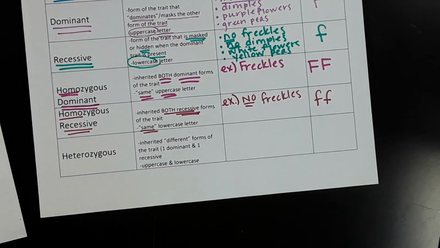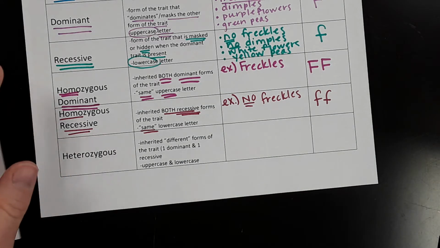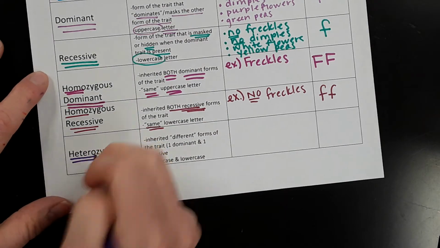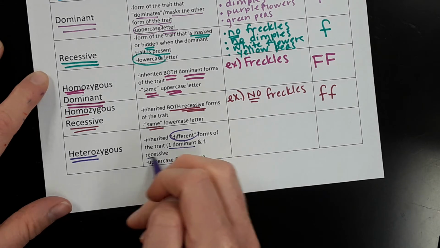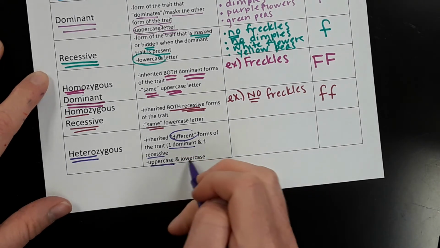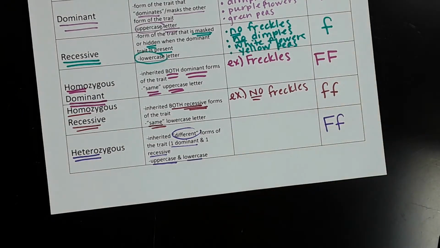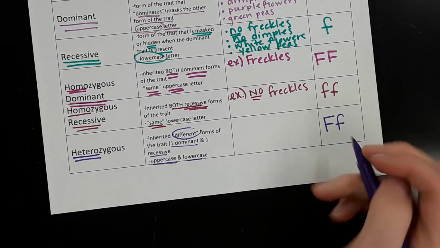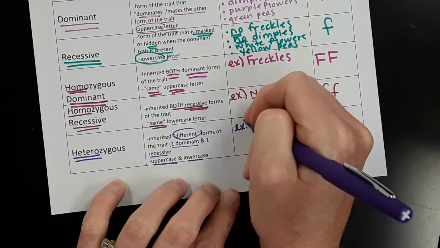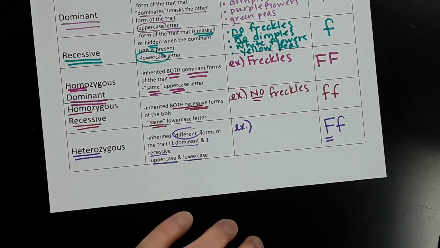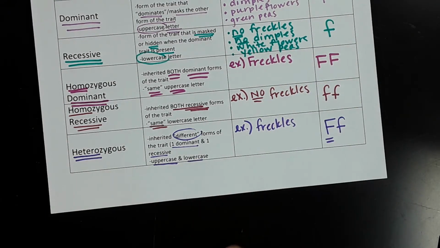The last one on here is you could inherit the combination to be heterozygous. Hetero means different, so I inherited two different forms of the trait. I inherited one of the dominant and one of the recessive. You inherited the dominant trait from one parent and the lowercase, the recessive, from the other. We always put the uppercase letter first. It's kind of like capitalizing the first letter of your name. In this case, because the dominant trait is present, you would have freckles. So even though you have the recessive trait, freckles would still be present.